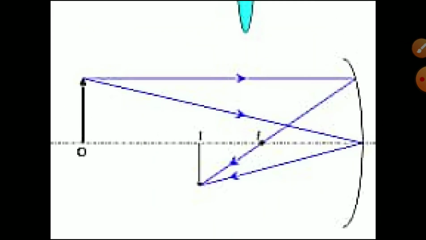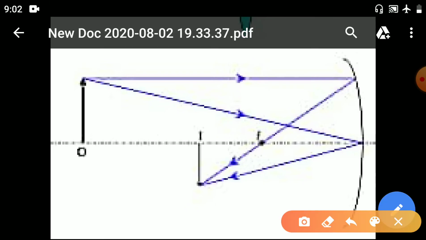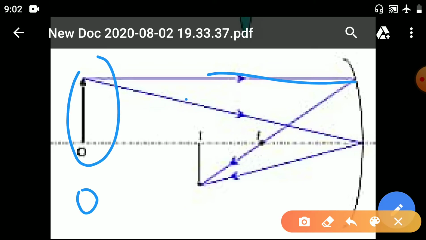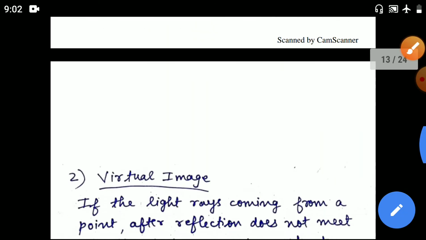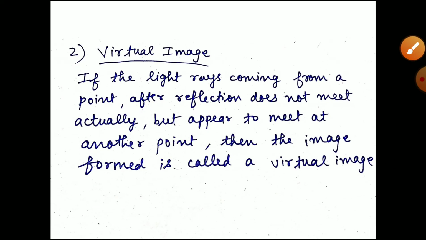Here also you can see, this is the object. After getting reflection, you can see this is the object. After the reflection, the two light rays meet at one point. So the image formed is what? Real image. So the next one you can see is the virtual image.